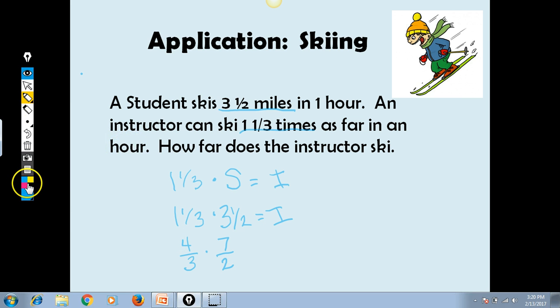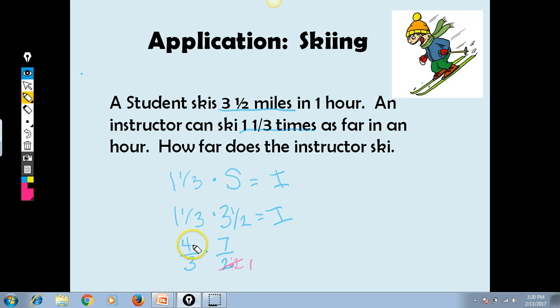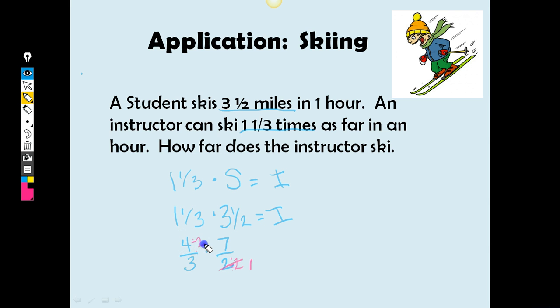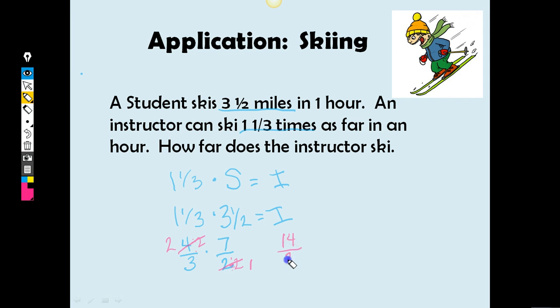I see that 3 and 7 can't do anything, but 4 and 2 I sure can. So I'm going to divide by 2 here, that gives me 1, and divide by 2 here, that gives me 2. Then I multiply straight across. 2 times 7 is 14. 3 times 1 is 3.